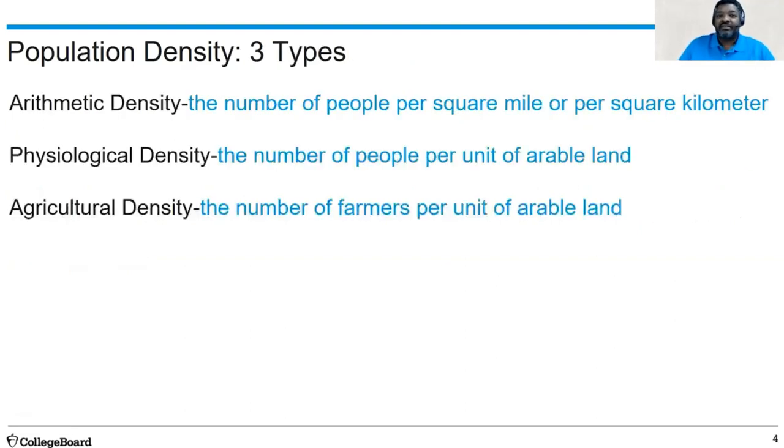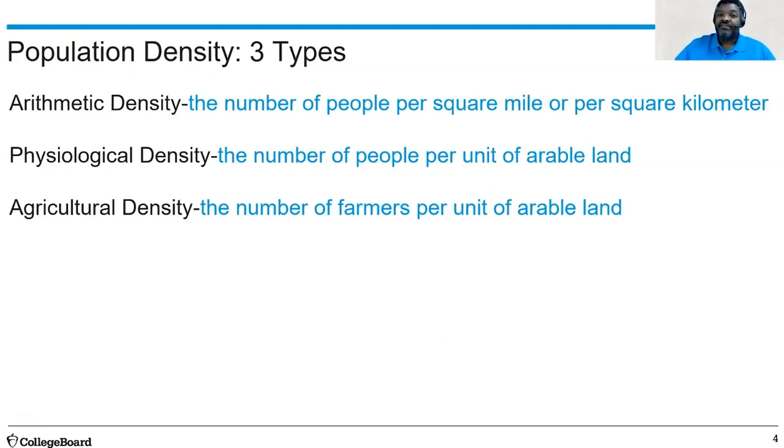There are three types of density we look at in AP Human Geography: arithmetic density, physiological density, and agricultural density. First, let's look at arithmetic density. Now, commonly, we generally call arithmetic density just population density in general, but there are three components. Arithmetic density looks at the sheer number of people per square mile or per square kilometer. Sometimes this is called crude population density.